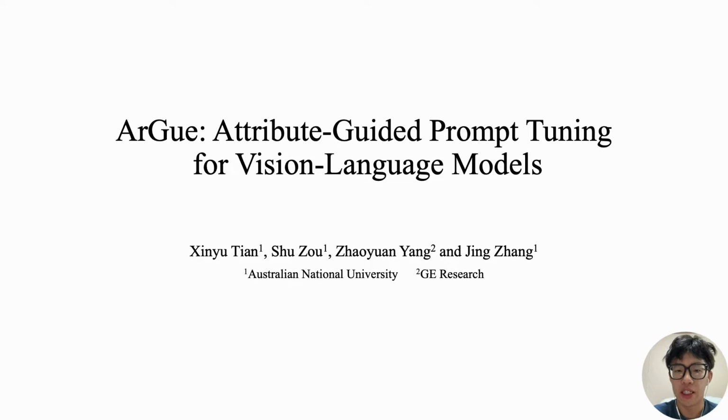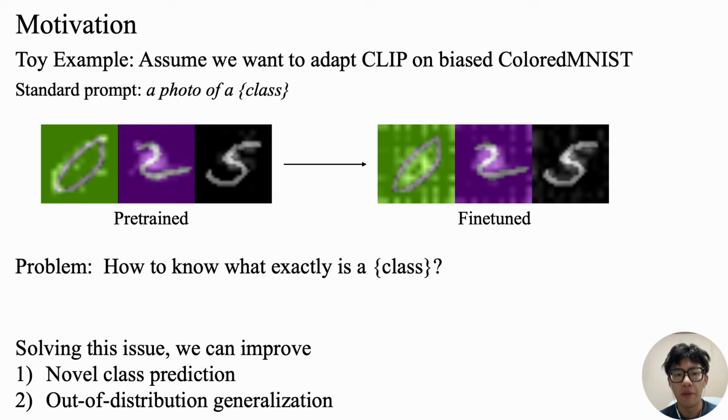ArGue: attributes-guided prompt tuning for vision language models. Imagine that we want to adapt pre-trained vision language models, especially CLIP, on a biased dataset such as Colored MNIST, where each digit is aligned with a specific color, such as green for 0 and purple for 2. The adaptation of vision language models may face the problem of excessive attention on the color background,